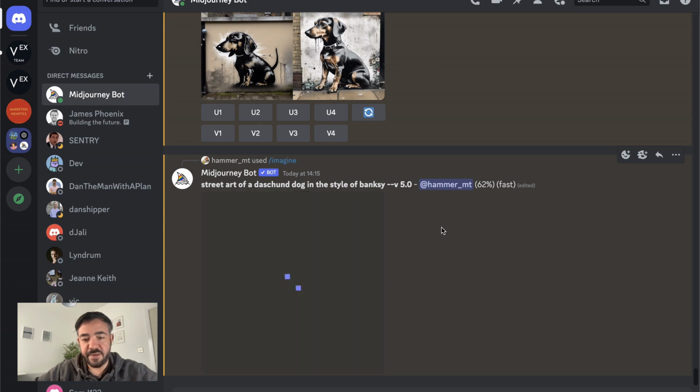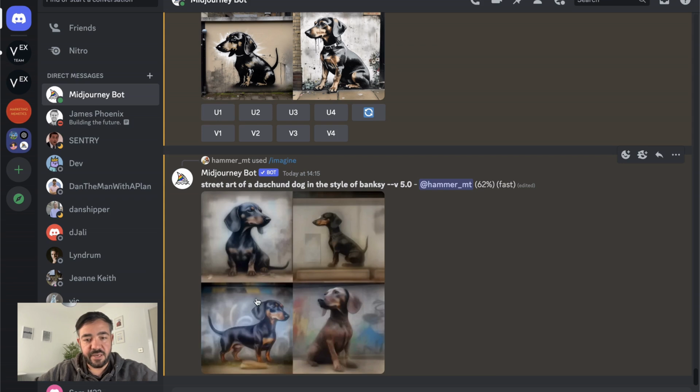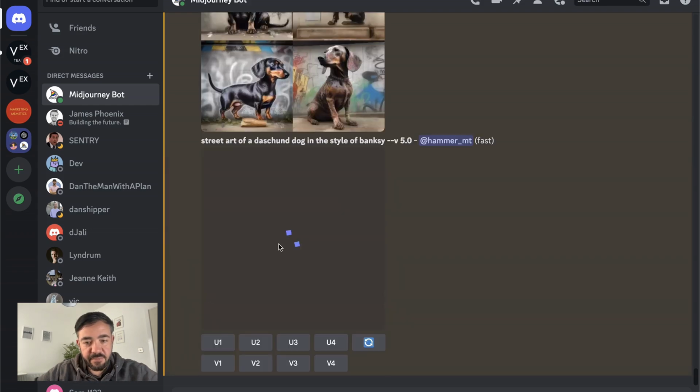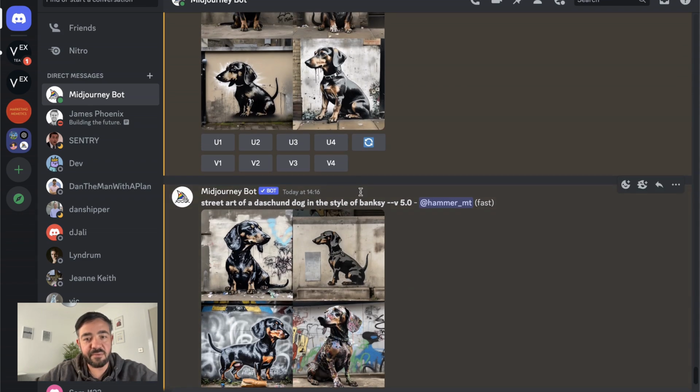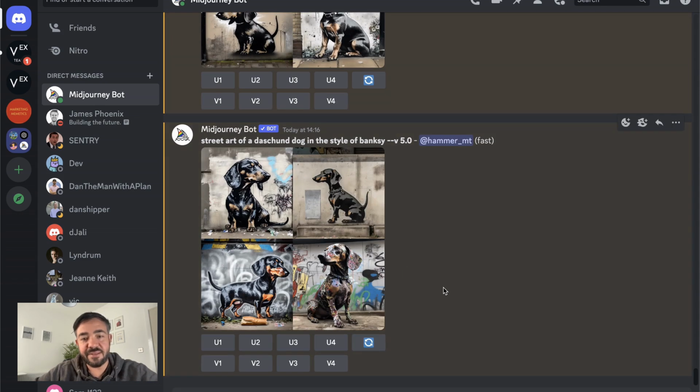Okay, here we go. We've got some better results here. Let's see, still going. Okay, yeah, a little bit. Oh, here we go. Yeah, that really ramped up in that last frame. So I think this one's much better. That one's pretty cool. That does look like Banksy. This one's a little bit pop art. This one's really weird. I don't know what's going on there. I think in general, we've gotten rid of some of the issues that we had with this one where the legs were sticking over, but it's still not there yet.